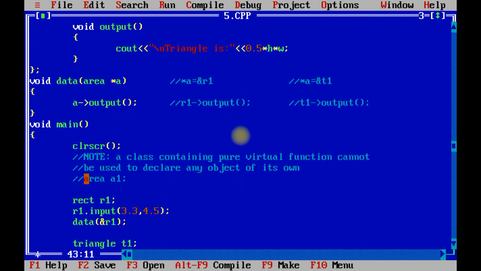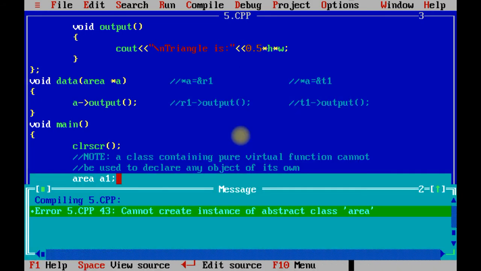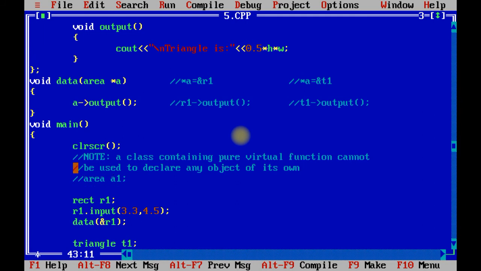One more thing I have skipped over here in this program. I want to remove this comment line. Let us run the program. The error will come that you cannot create an instance or object of area. Why? Because it contains a pure virtual function. So always remember one thing, that any class which contains a pure virtual function, you cannot create an object of that particular class.